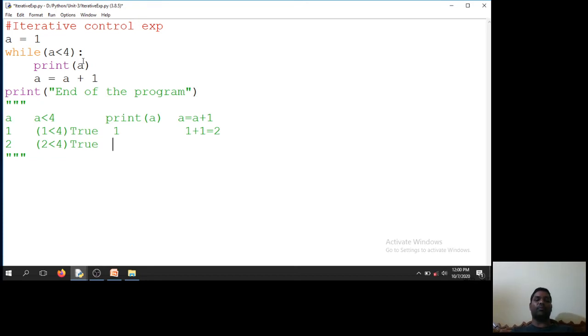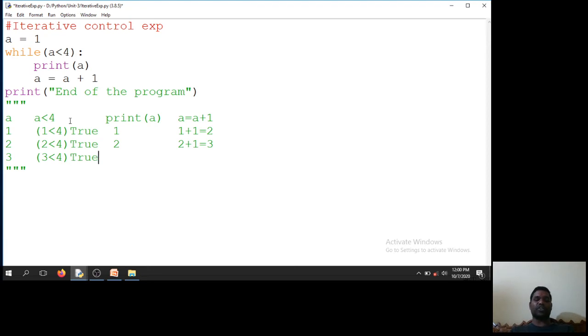I will go into this block. So A will print 2. Next I have A is equal to A plus 1, that is nothing but 2 plus 1 is equal to 3. And now A will become 3. And again the condition, 3 less than 4. Is it true or false? 3 less than 4 is true.